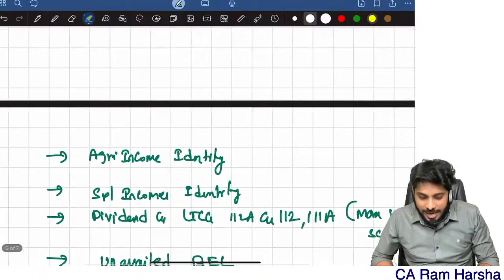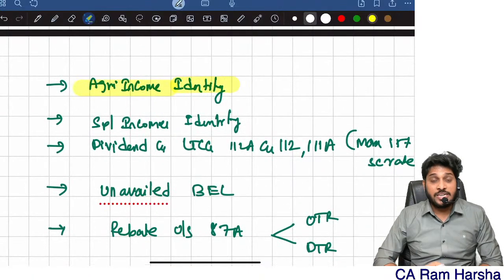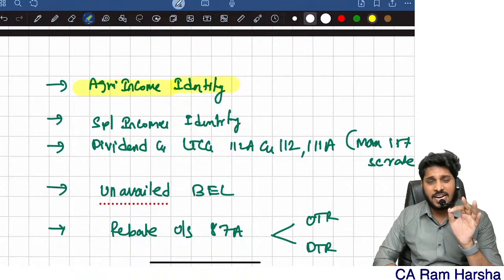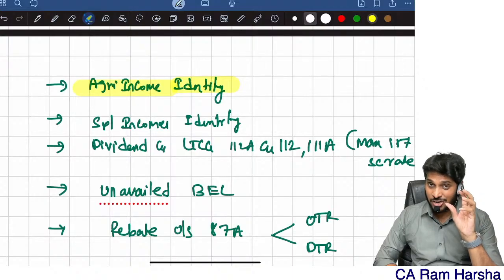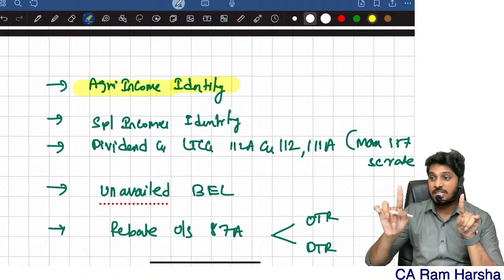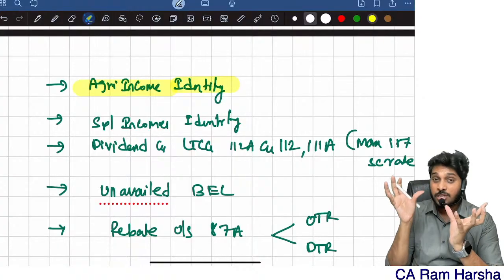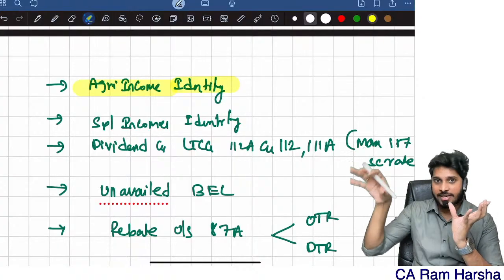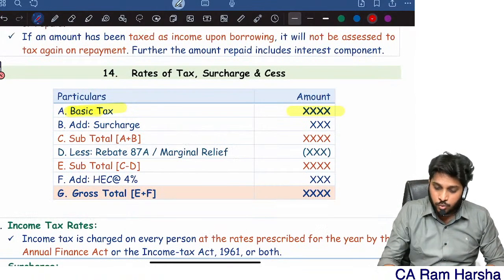When you're computing tax, once again go back and identify whether there is agriculture income or not. Check. If agriculture income is there, be careful. The aggregation concept is applicable if agriculture income is more than 5,000 and the non-agricultural income is already more than the basic exemption limit. Step 1: total income plus agriculture income is equal to how much income. On that, apply tax rates and compute. Step 2: basic exemption limit plus agriculture income is equal to revised income. On that, calculate tax. Step 1 minus step 2 is the final basic tax, and that basic tax is what you need to put here.